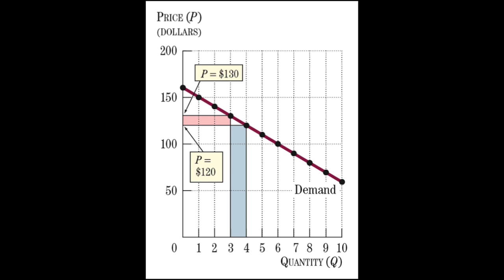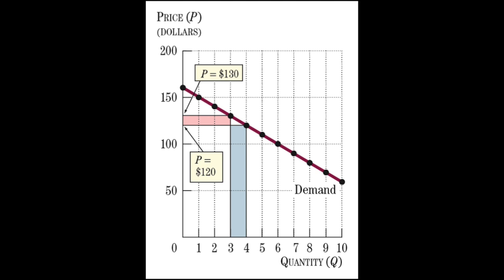The positive effect of an increase in output is represented with the blue rectangle in this graph. The negative effect of a decrease in output is represented with the red rectangle. The net effect of an increase in output on marginal revenue depends on the sizes of the positive, blue effect, and the negative, red effect.